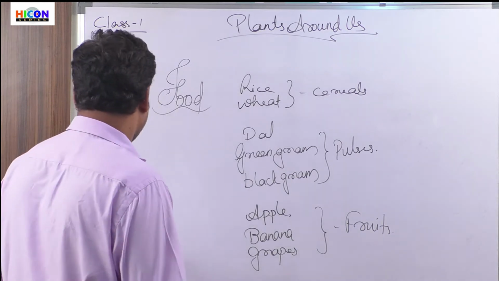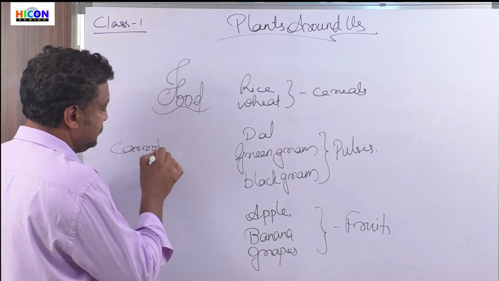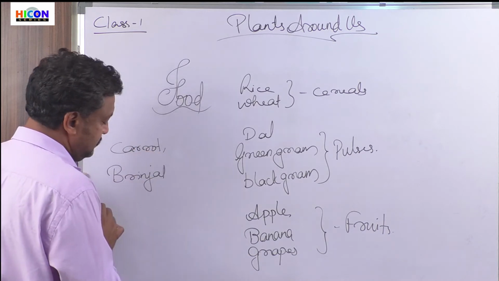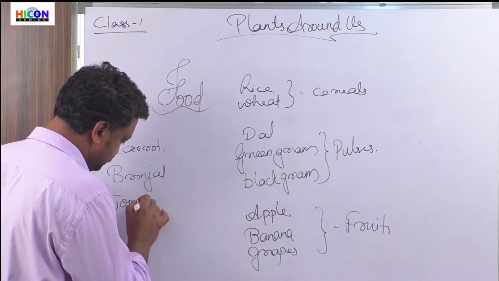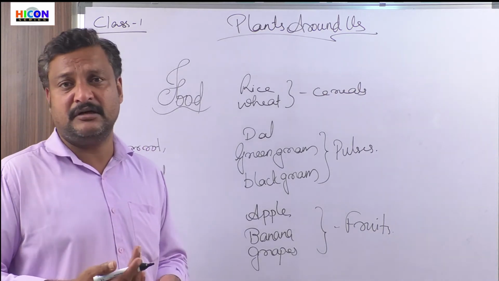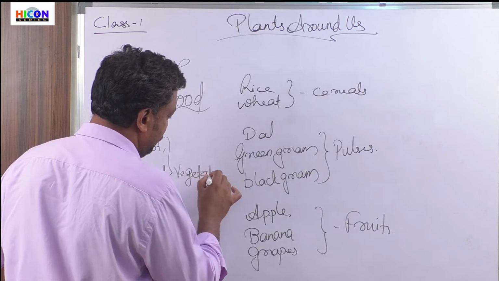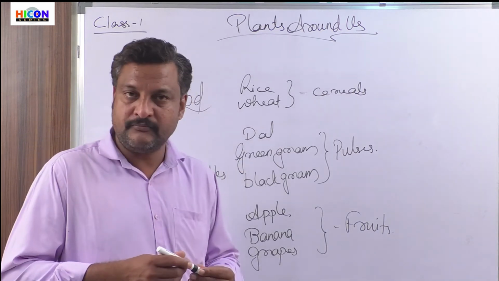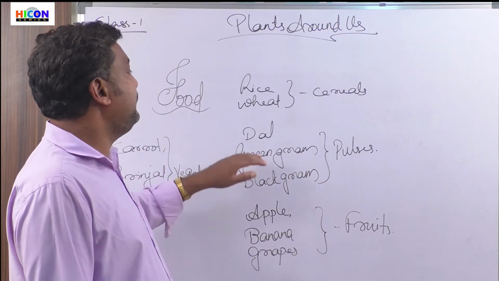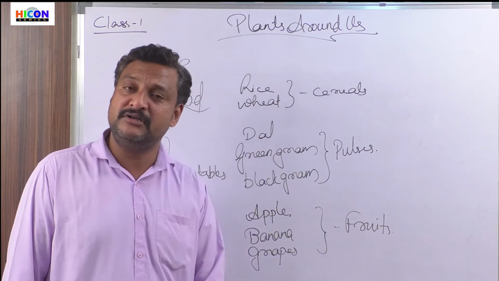Then we eat carrot, brinjal, tomato, potato, cauliflower, cabbage. What are these? They are called vegetables. So where do we get these vegetables and fruits from? The same way we get the cereals and the pulses from plants, we get fruits and vegetables also from plants,